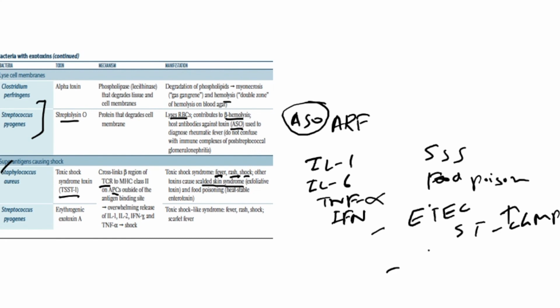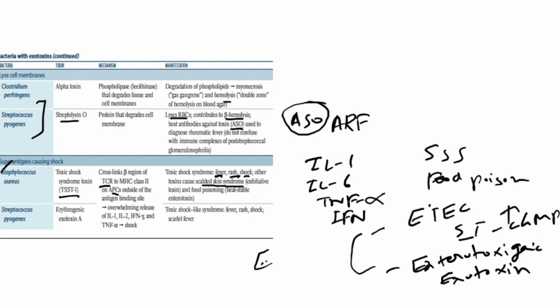These two are the exceptions. These are the two examples of exotoxins which are heat stable. Otherwise most of the exotoxins are heat labile.